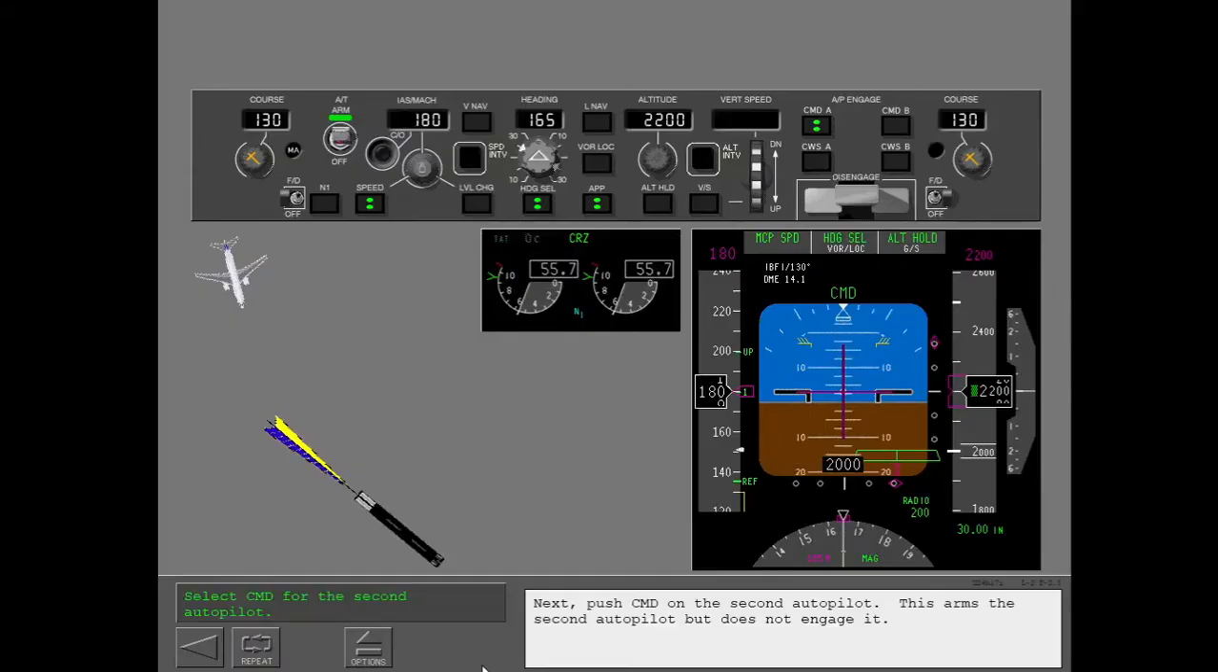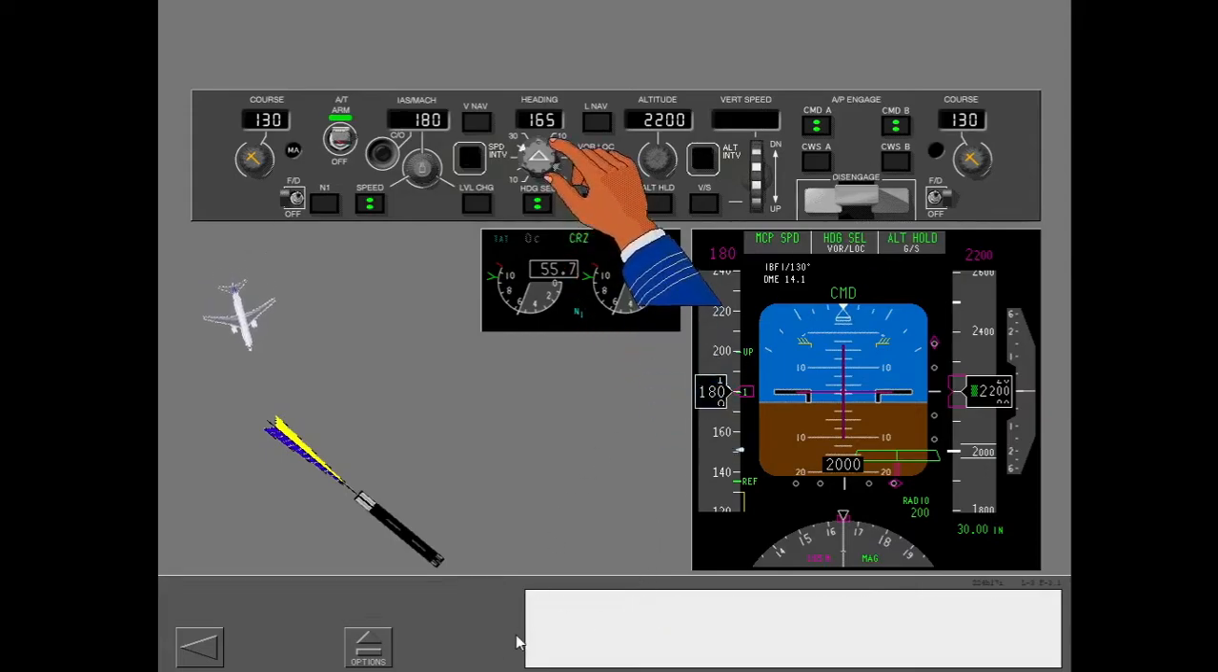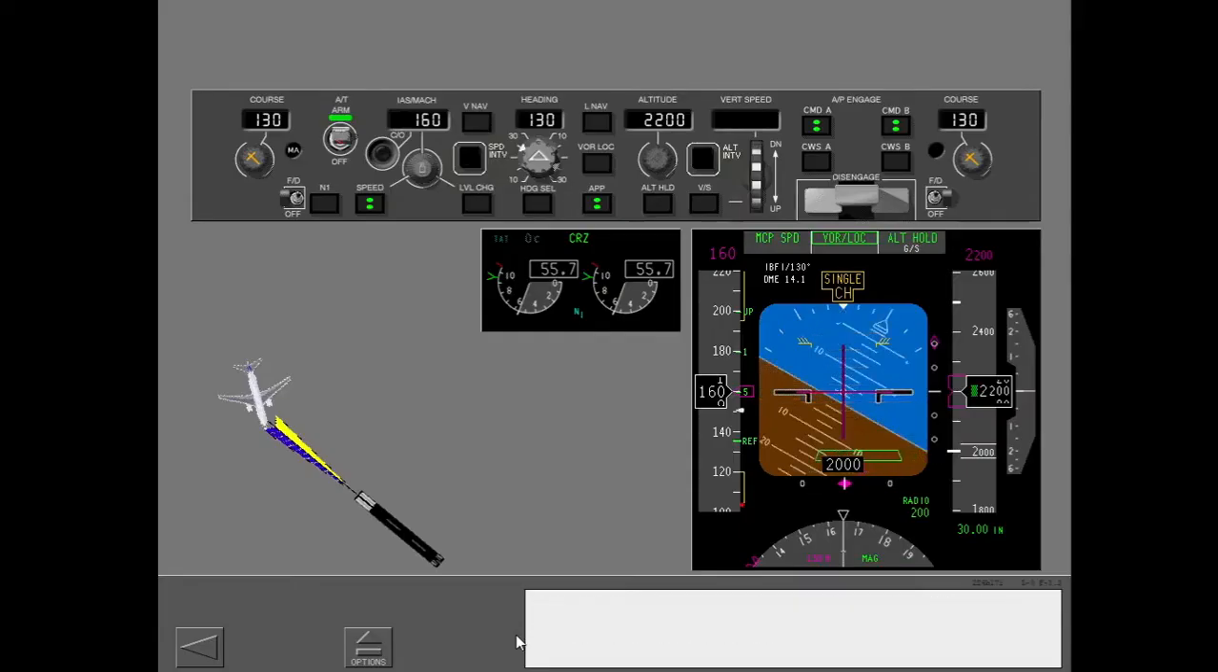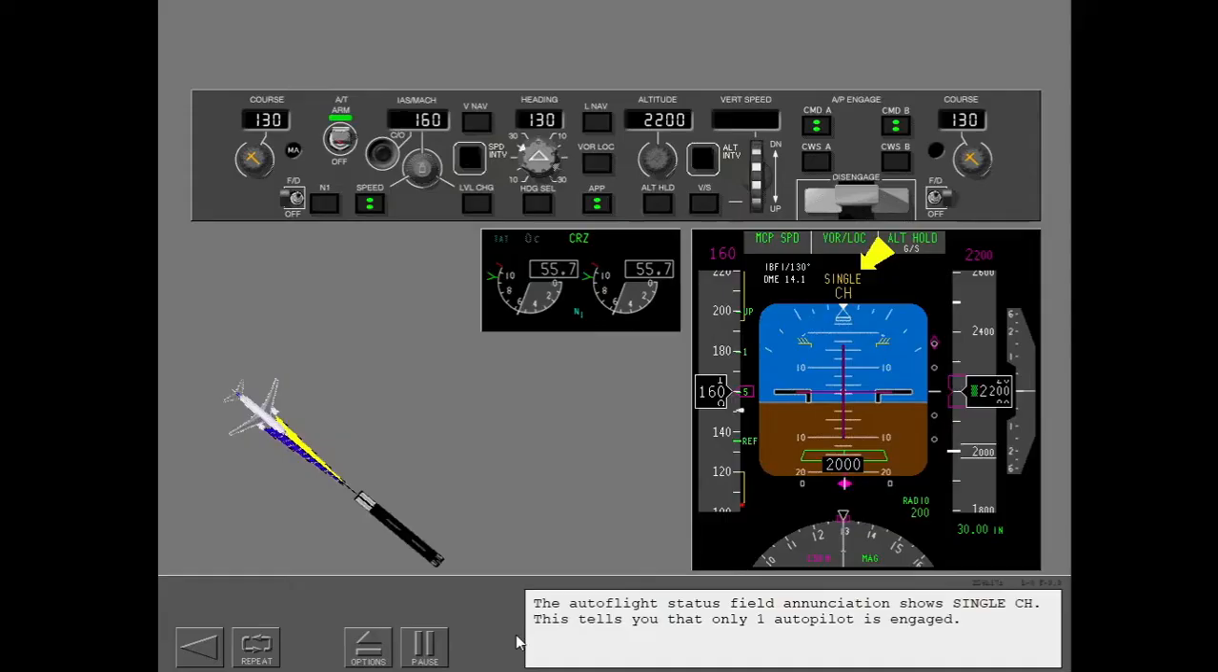Next, push command on the second autopilot. This arms the second autopilot but does not engage it. VOR/LOC changes from armed to active on the FMA after localizer capture. After localizer capture, set the heading to match the inbound course. The Autoflight status field annunciation shows single channel. This tells you that only one autopilot is engaged.